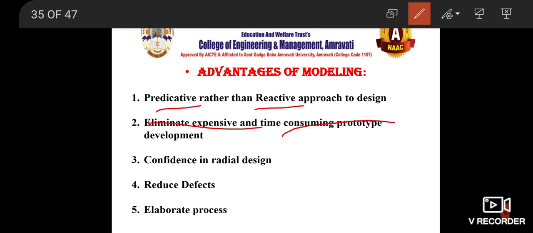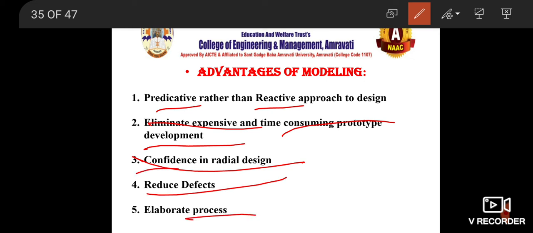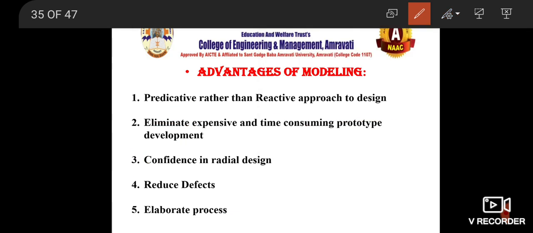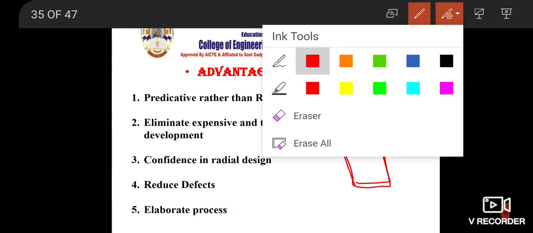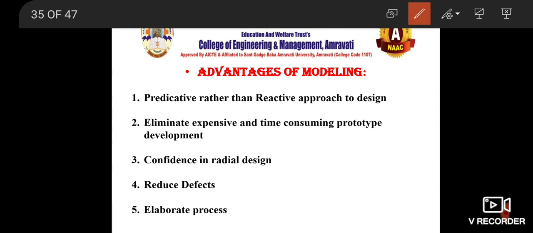Eliminate expensive and time consuming prototype development. Now if you want to develop a specific prototype, it would be time consuming, so better you go for simulation, better you go for modeling. Confidence in ready design, reduce defects, elaborate process. Now confidence in design, what does that mean? If you are going to design and manufacture something, you have done your test, but if you go for modeling, if you go for simulation, then you are much more confident of that particular application which will be running there.